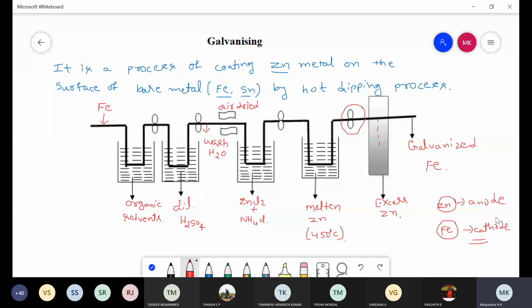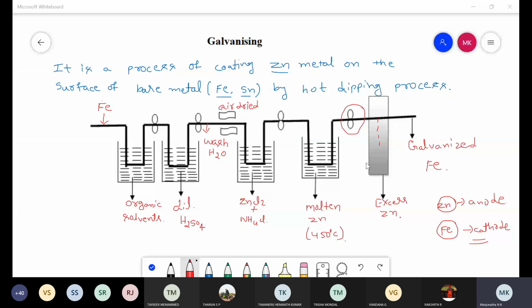Any doubt in this galvanizing process? You can ask now. Is it clear for you? Is it clear? First one, galvanizing. Yes, sir. Can anyone tell me what is galvanizing? What is galvanizing?